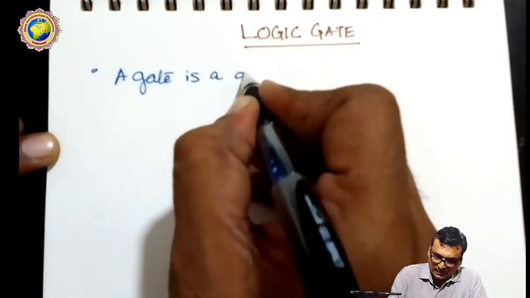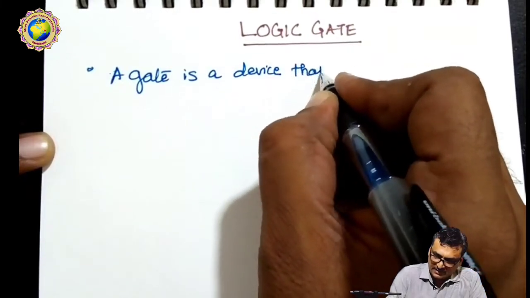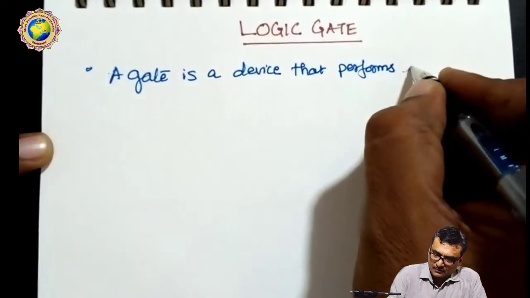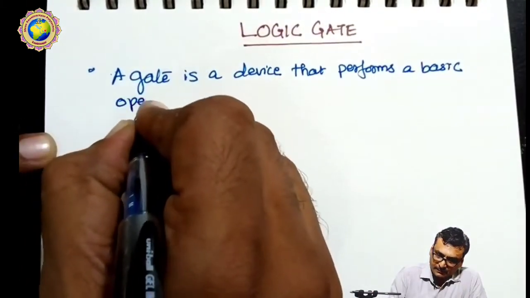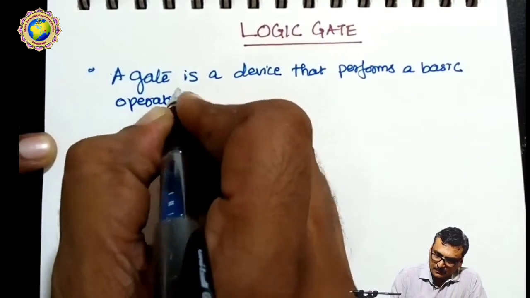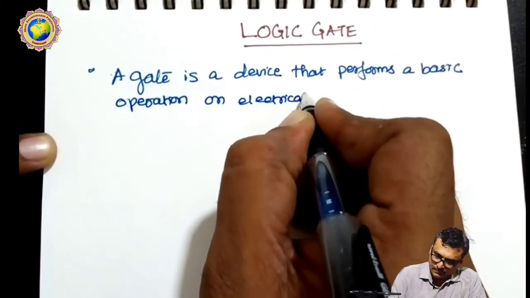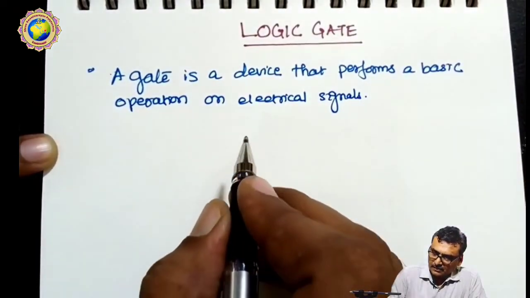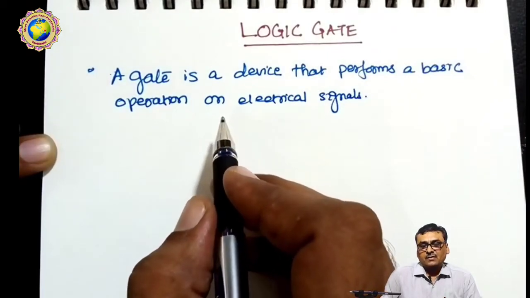So, a gate is a device that performs a basic operation on electrical signals. So here we discuss the logic gate.